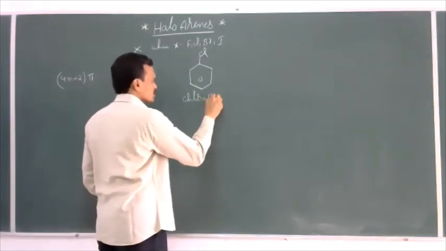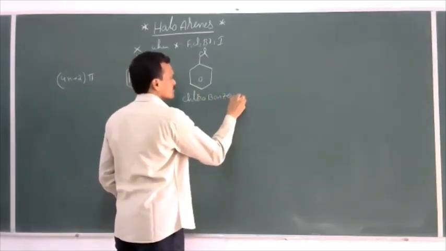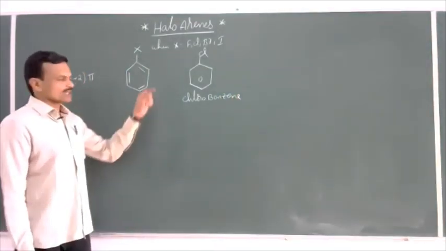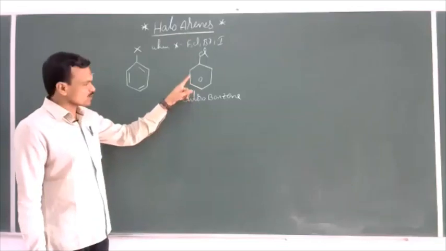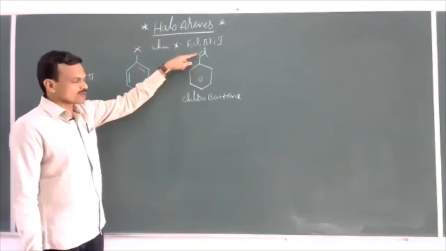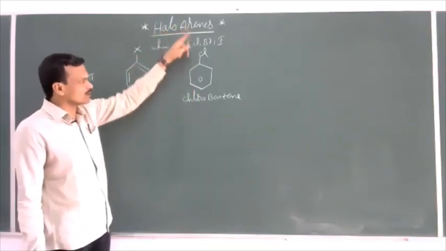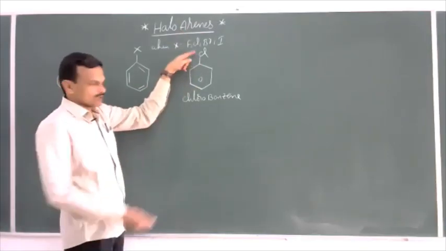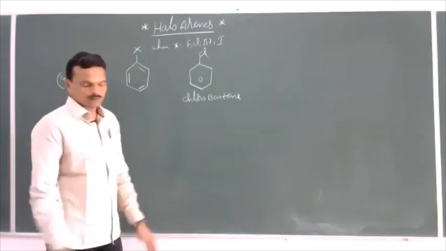This is benzene. Before the name of the aromatic compound, we just add the name of the halogen, as in haloarene. This is benzene, halobenzene, where the halogen is chlorine. So it is named chlorobenzene.